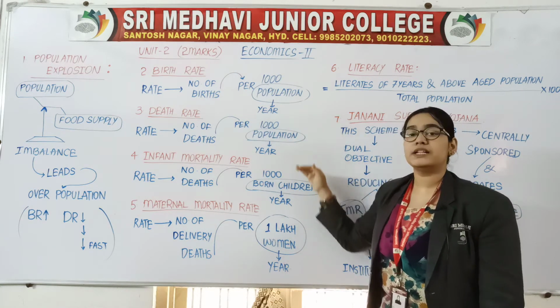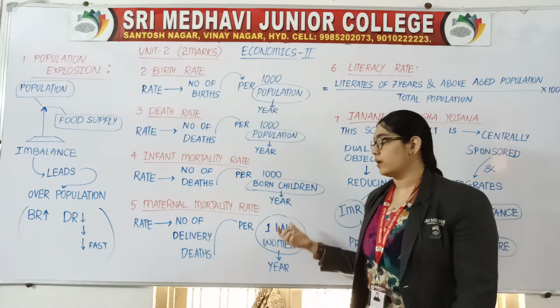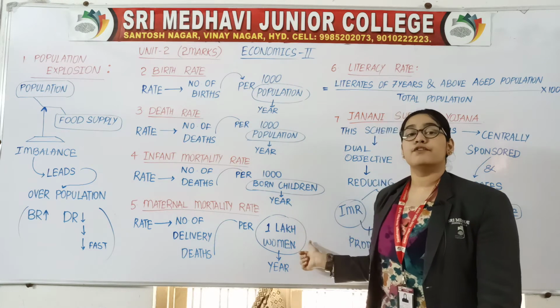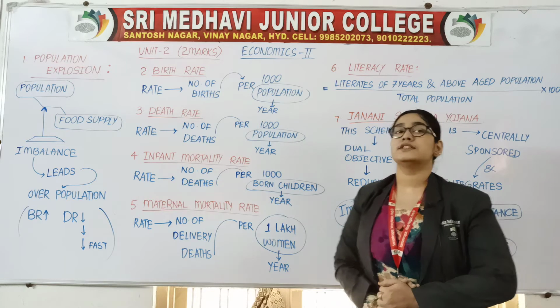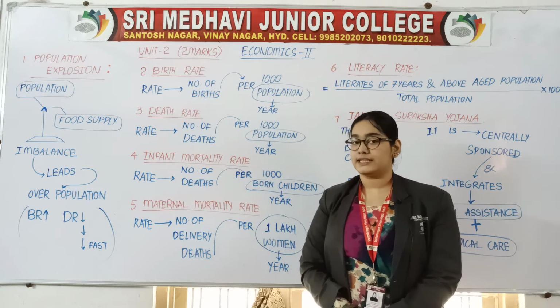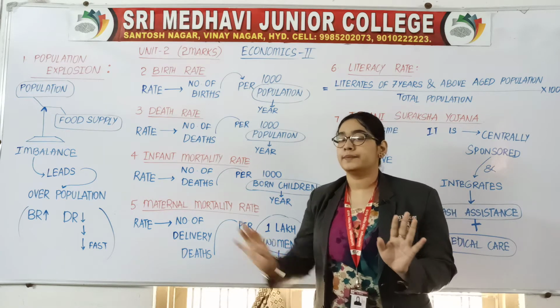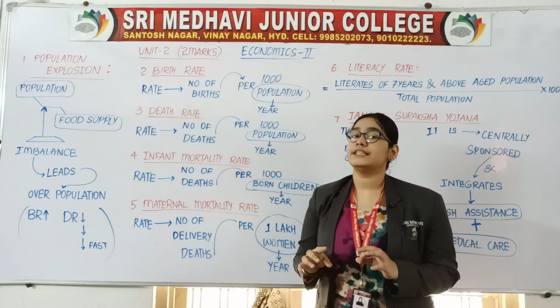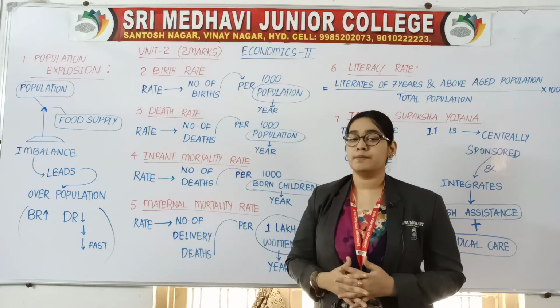Here we were having per thousand, right? Now change it to 1 lakh. 1 lakh women in a year is known as maternal mortality rate. Is that clear? All 4 are very easy and also very important.